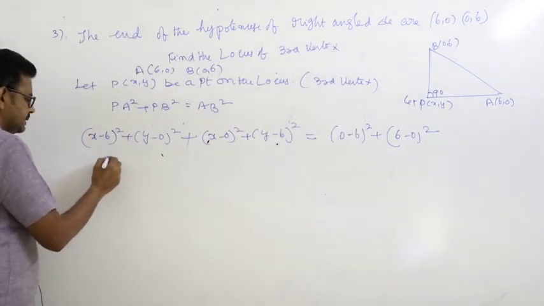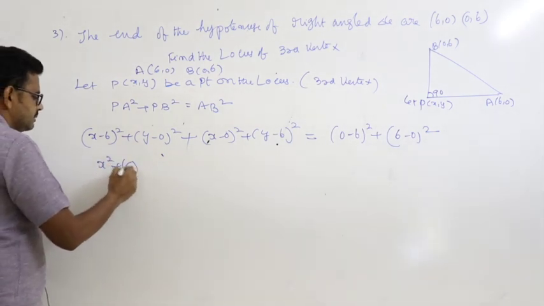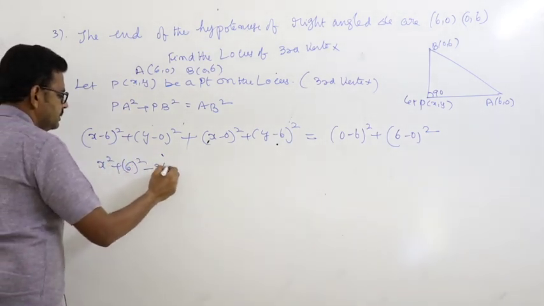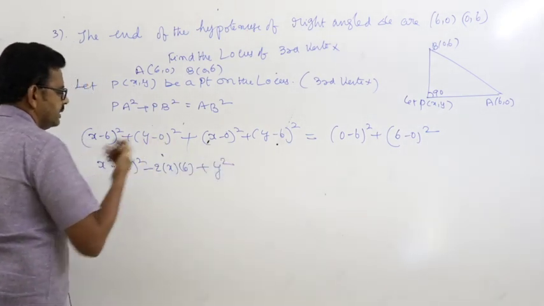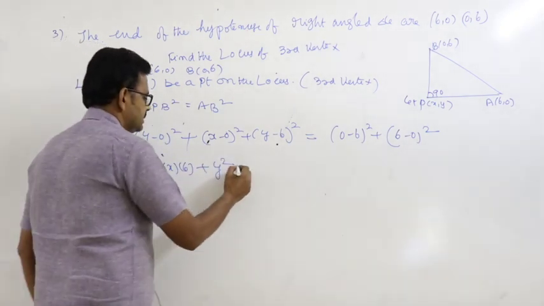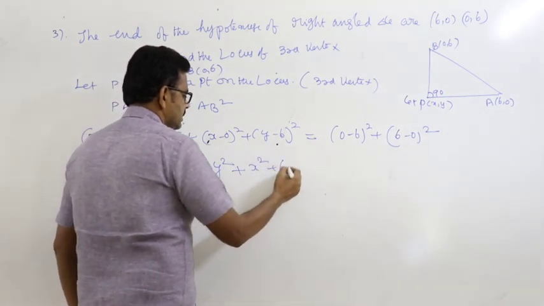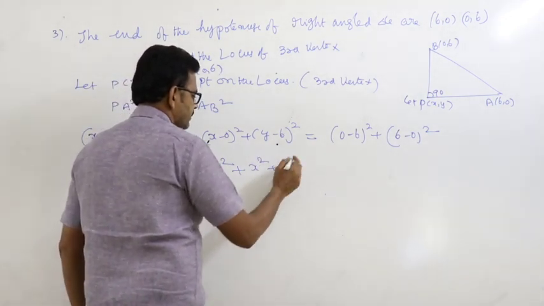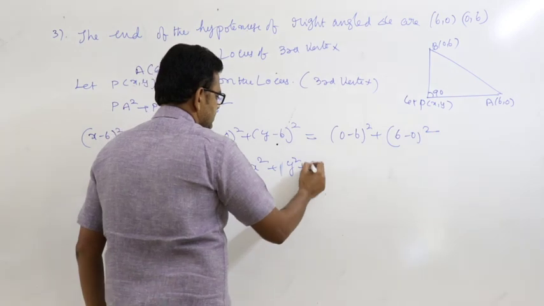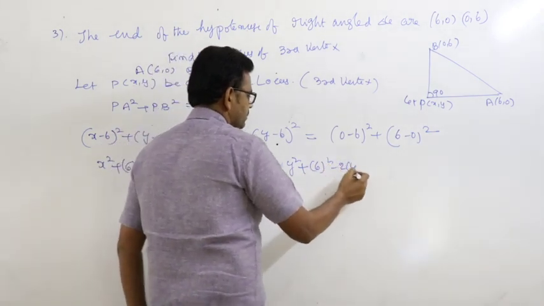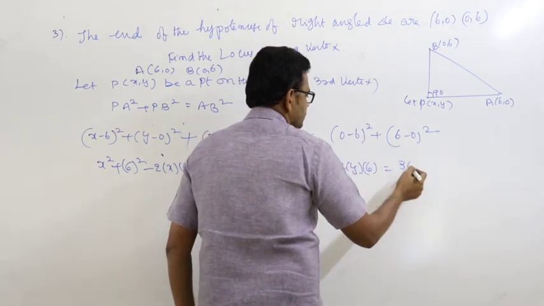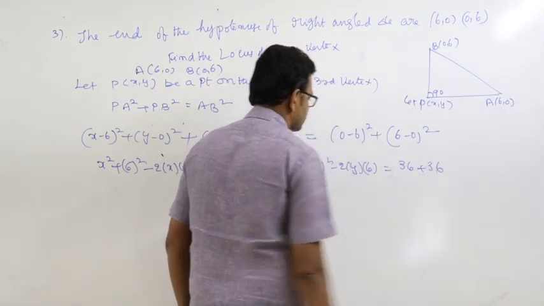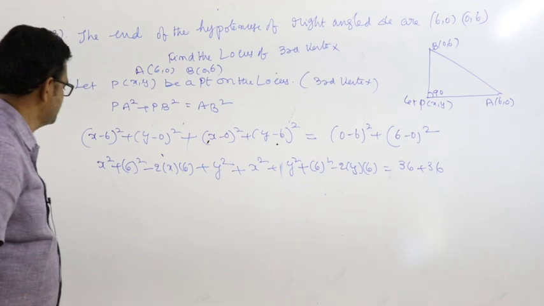So this is x square plus 6 square minus 2 into x into 6, plus y minus 0 means y square, plus x square plus y square plus 6 square minus 2 into y into 6, is equal to 6 whole square, 36.